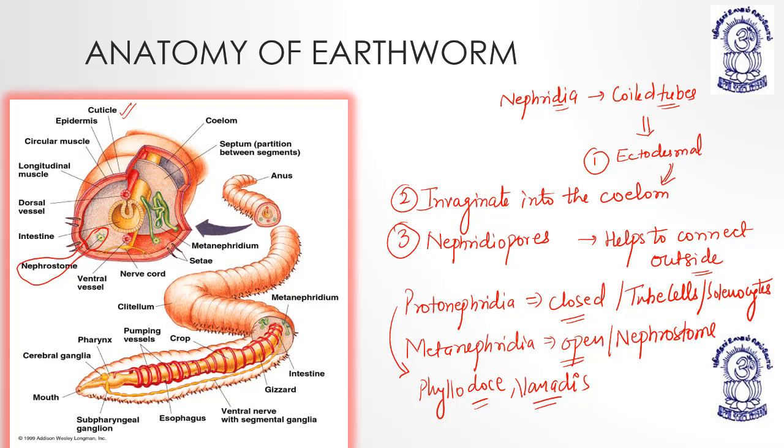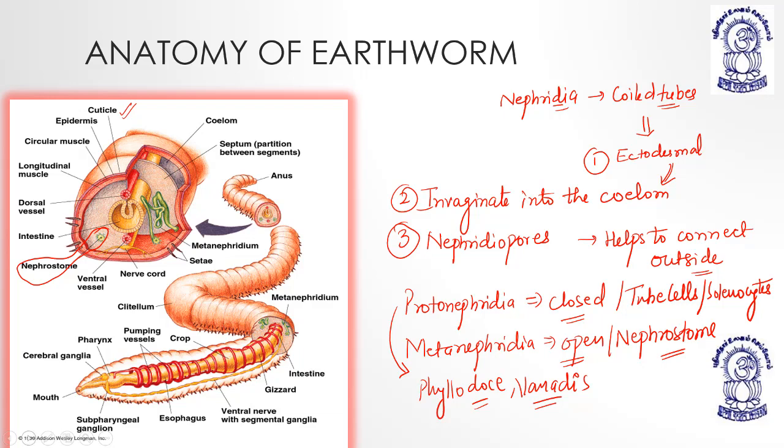So if a question comes, tube cells or solenocytes are found in protonephridia. Nephrostome is found in metanephridia. Examples of protonephridia: larval Polychaeta and Vanadis. Metanephridia have a nephrostome, which is a ciliated funnel that opens into the coelom. Examples: all adult annelidans, all oligochaetes, leeches, and polychaetes have metanephridia. Right? Understood?